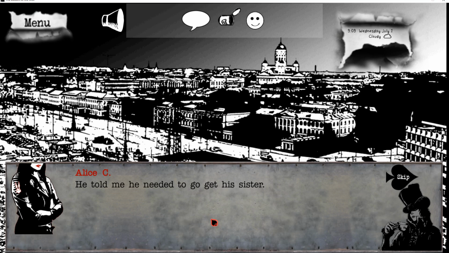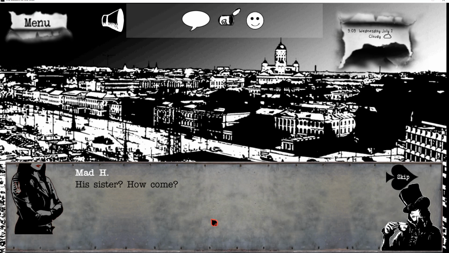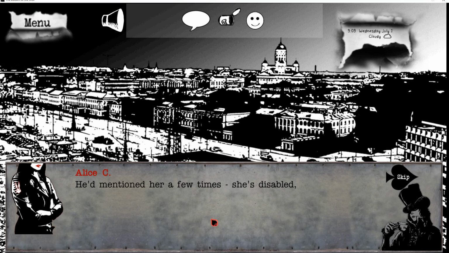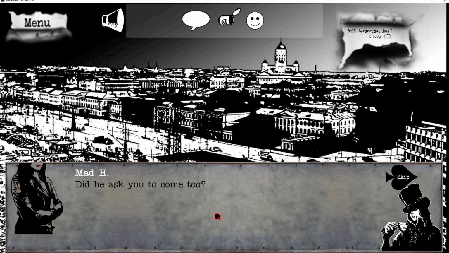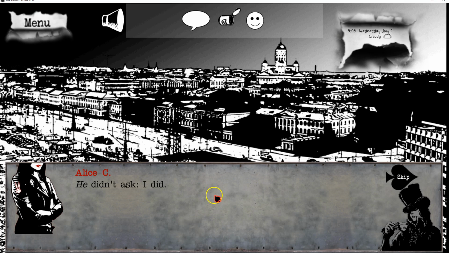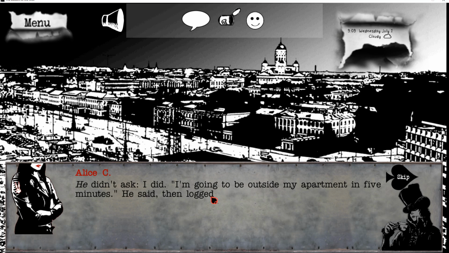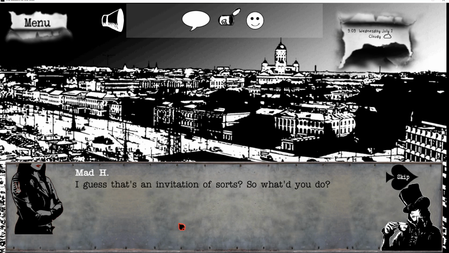He told me he needed to go get his sister. His sister? How come? He'd mentioned her a few times. She's disabled, but lives in a house by herself, out somewhere in the boroughs. Did he ask you to come too? He didn't ask. I did. I'm going to be outside my apartment in 5 minutes, he said. And then logged off. I guess that's an invitation of sorts, so what'd you do?